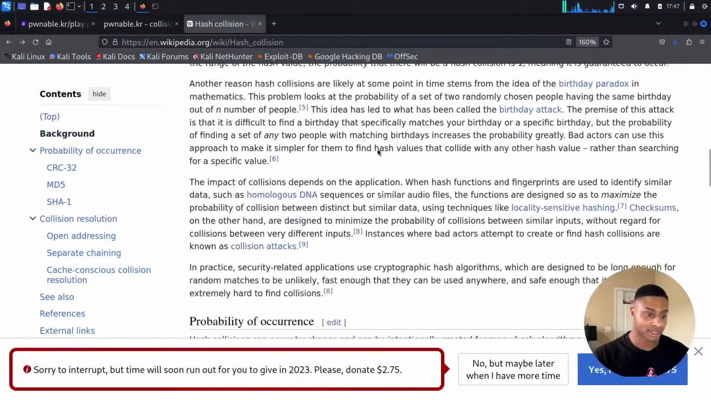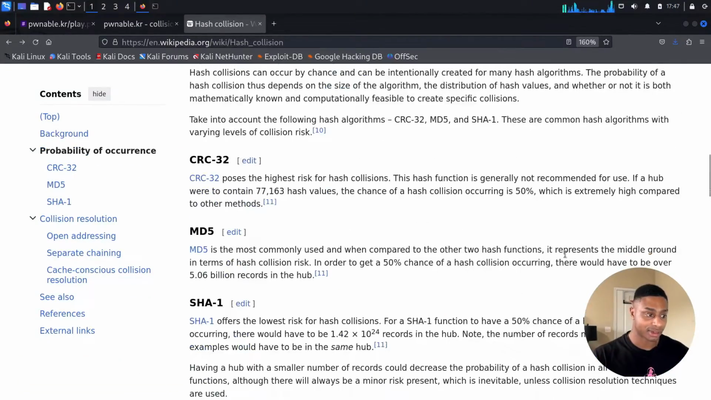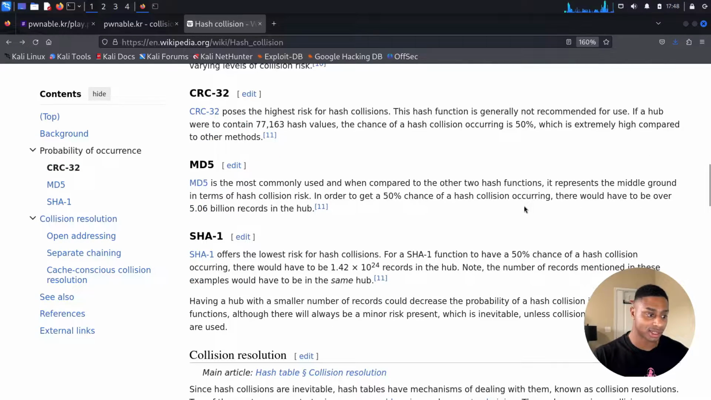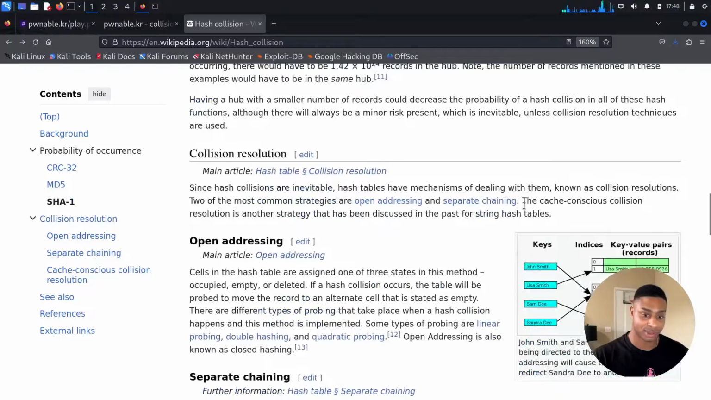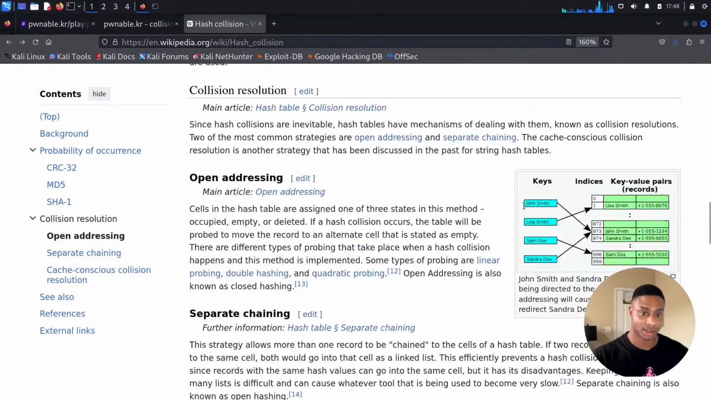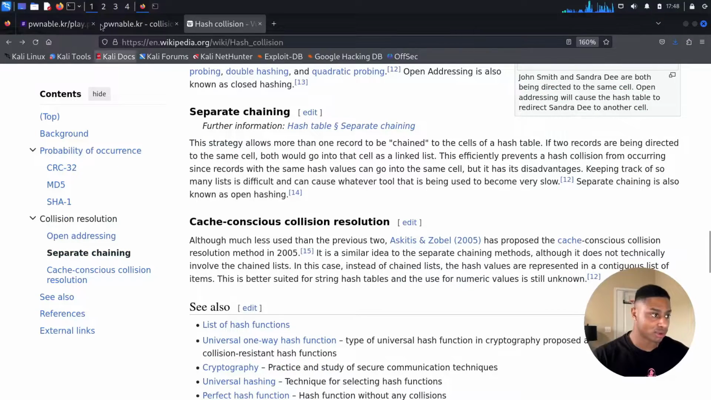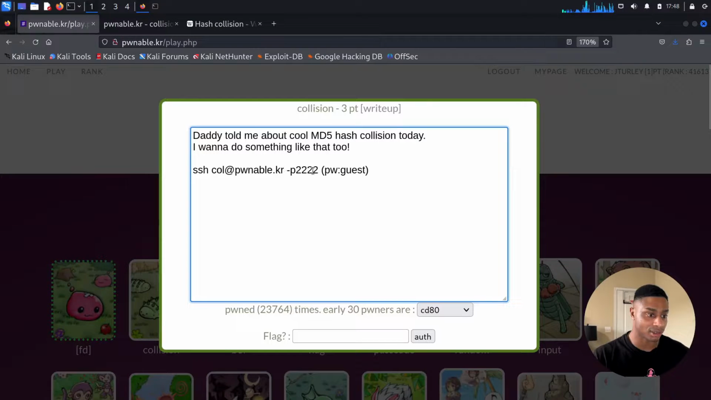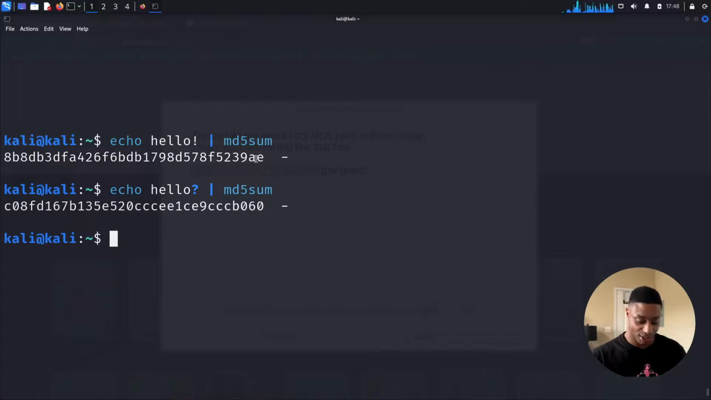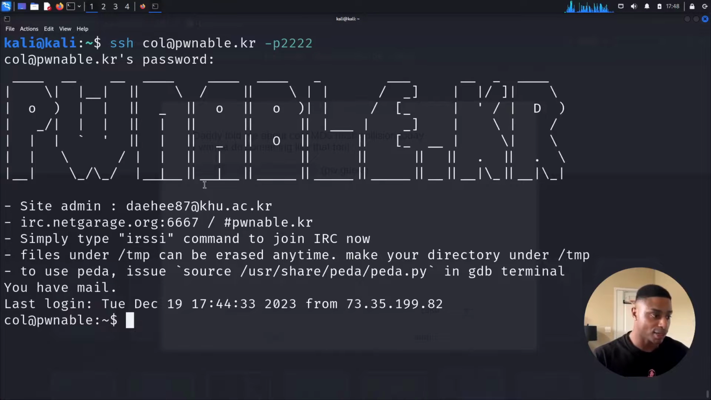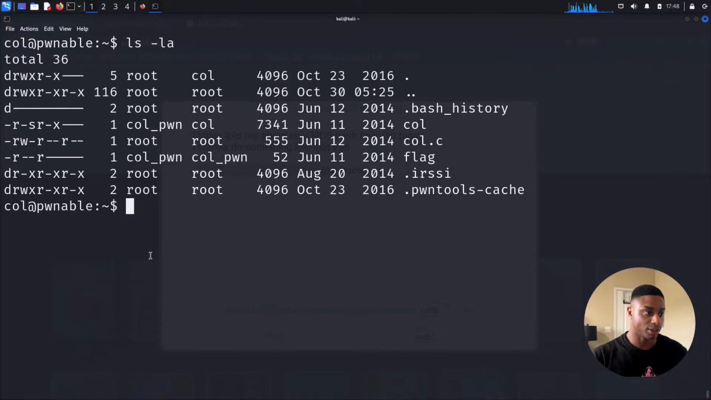So hash tables, hash collisions, it's a very big and broad field of study. You can spend your whole career just coming up with different hashing algorithms, cracking them, so on and so forth. But we're not going to focus on most of that today. Today, we're just going to grab this SSH connection line, go to the server, and then solve this challenge. So slam that in, enter the password. Let's see what we're working with.